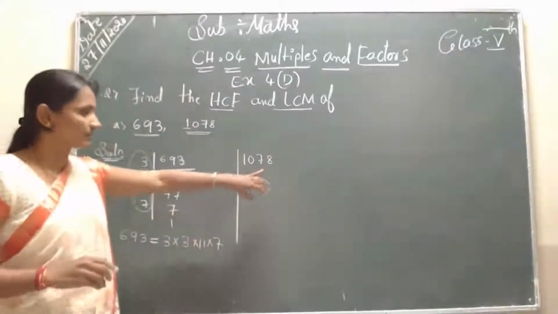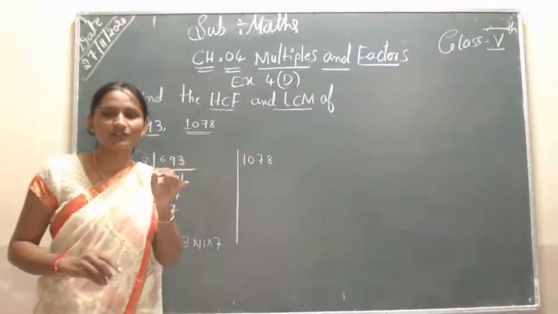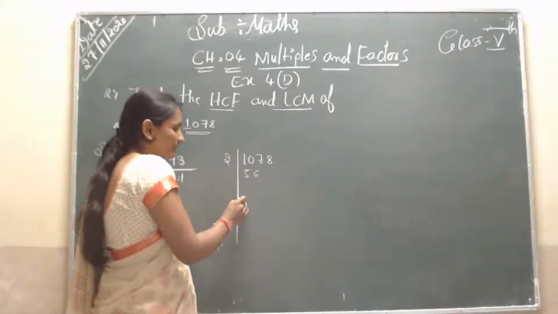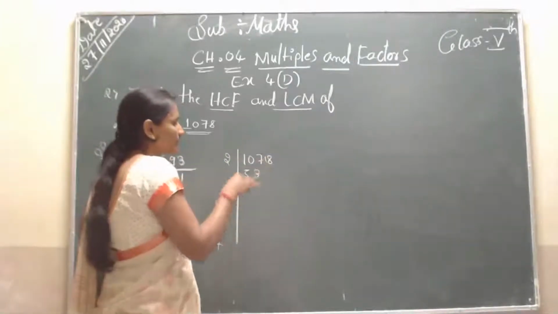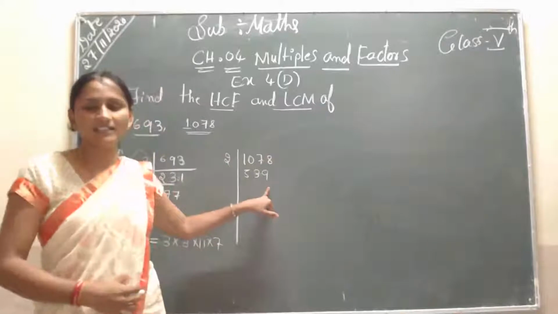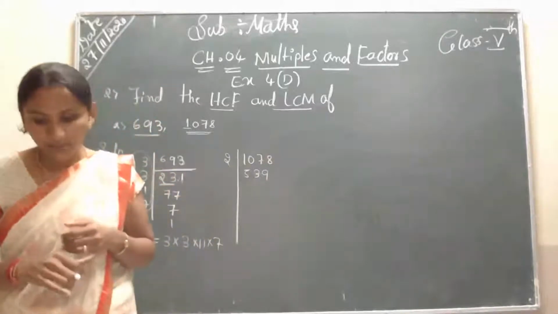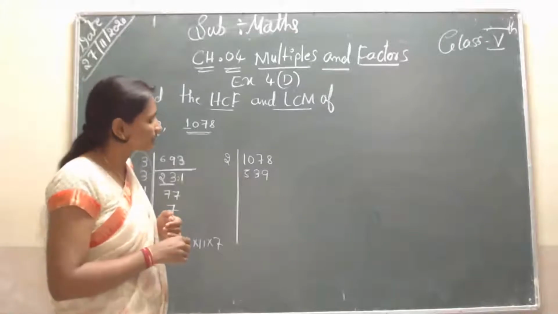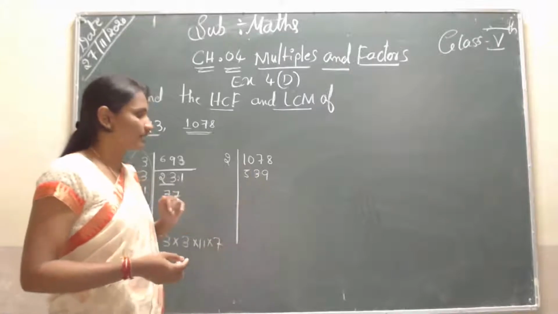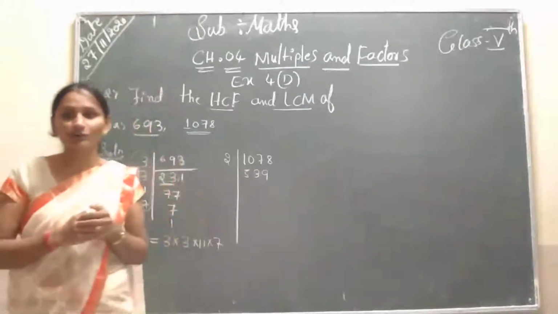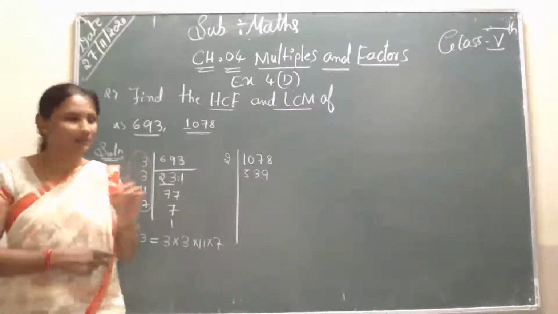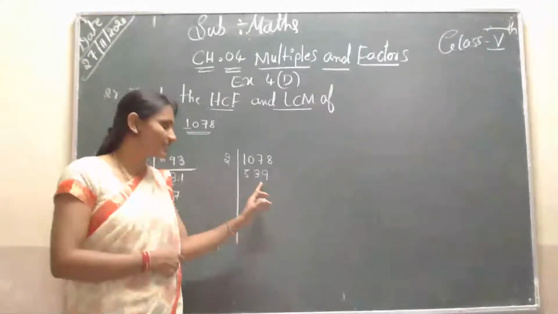Next, 1,078. The unit place is 8, so it is divisible by 2. 2 fives are 10, 2 threes are 6, 2 nines are 18. Students, can you observe? Next you take 3. 3 is not divisible, because the digit sum is 1 plus 0 plus 7 plus 8, which is 16. Recall the rule of divisibility by 3: you add all the digits.